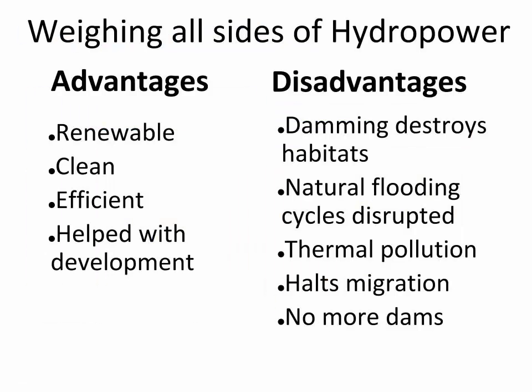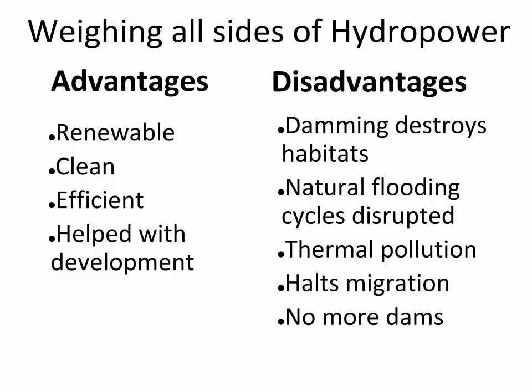Hydropower has some clear advantages over fossil fuels for producing electricity. It is renewable. As long as precipitation fills rivers, we can use water to turn turbines. And it is clean, meaning no carbon dioxide is emitted when we generate electricity via hydropower. Hydropower is efficient. It has one of the best EROI ratios at 100 to 1. For reference, coal is about 80 to 1 and oil is about 11 to 1.